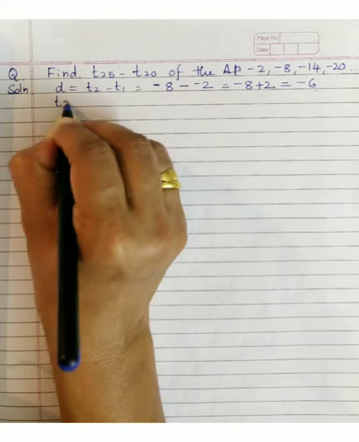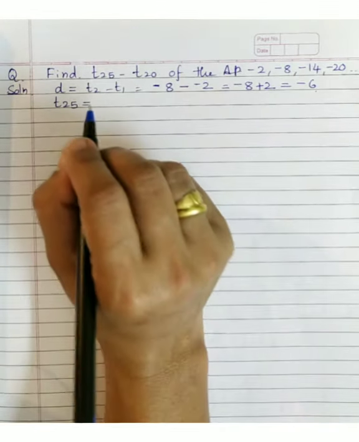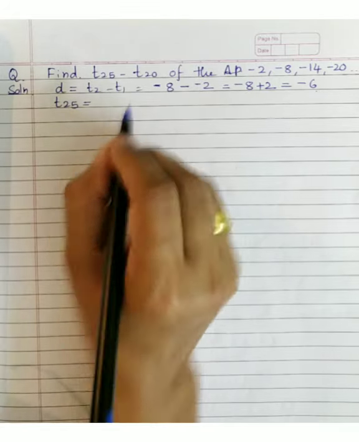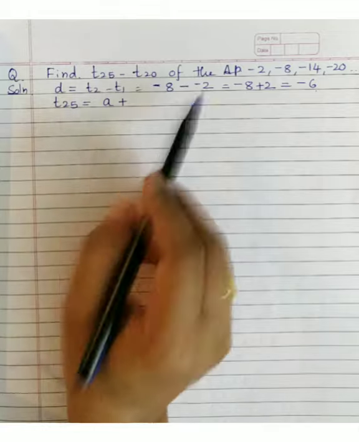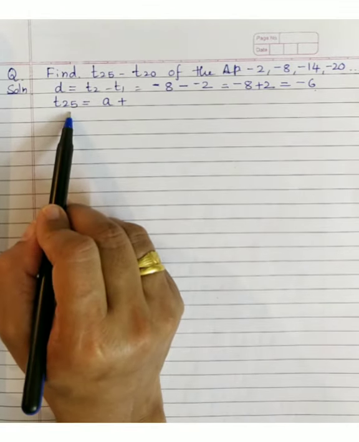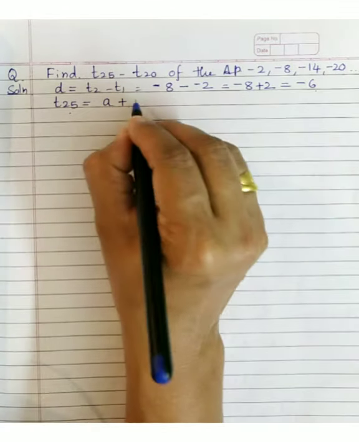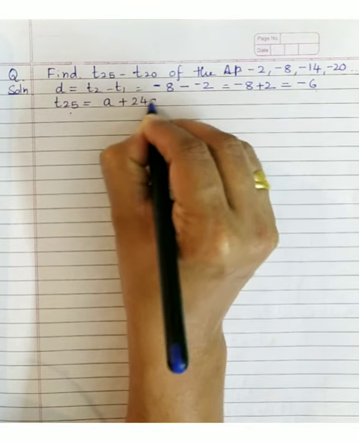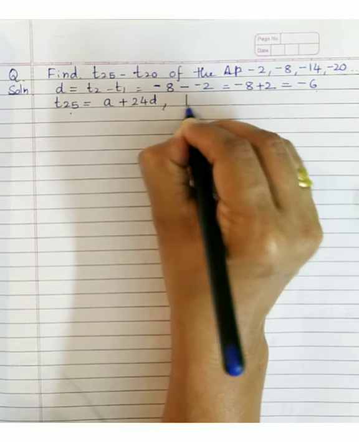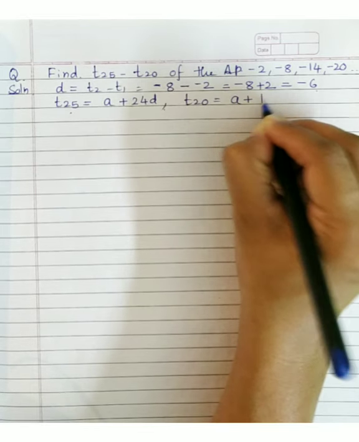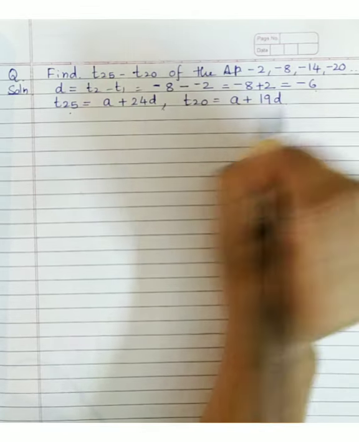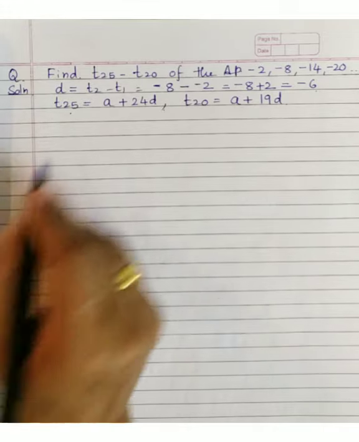Then find what T25 is, in terms of A and D. We will substitute at the end. Okay. A plus, now n minus 1. N is what here? 25. So 25 minus 1, what will you write? 24D. Similarly, the 20th term will be what? A plus 19D. I am directly writing, but you are understanding.